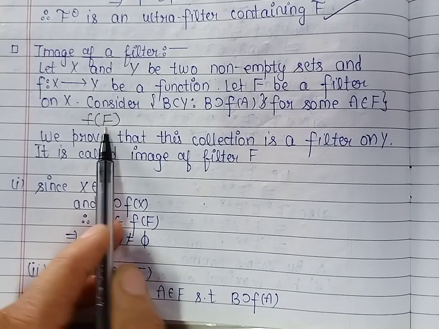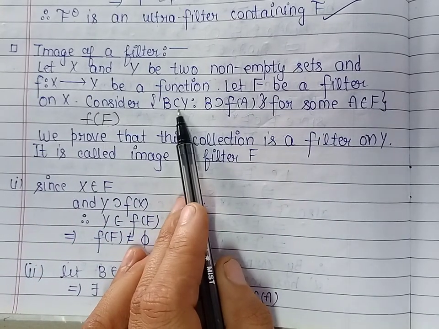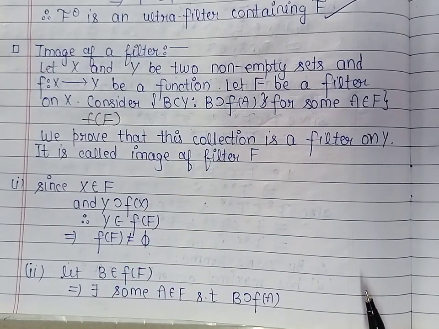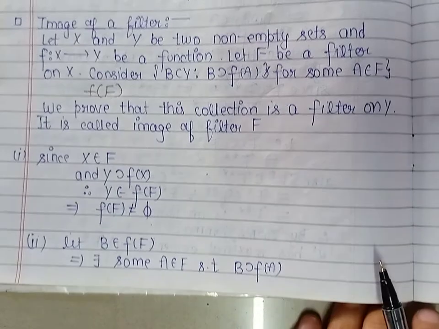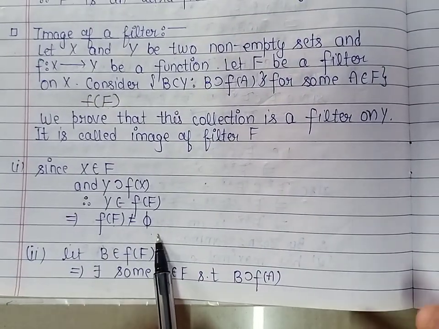We claim that this collection is a filter on the set Y. So we will have to verify the four conditions for being a filter. Firstly, we show that this collection is non-empty.